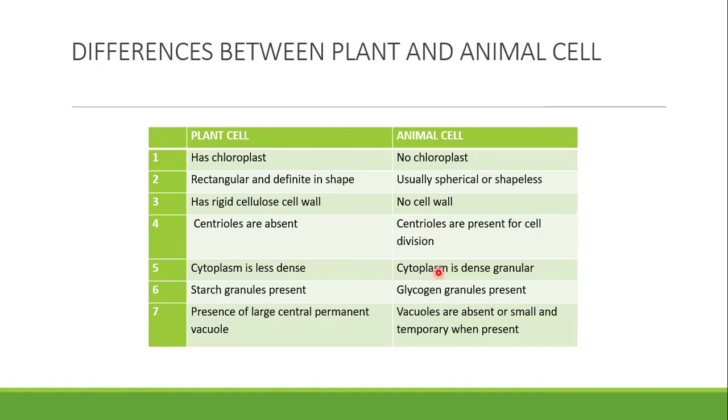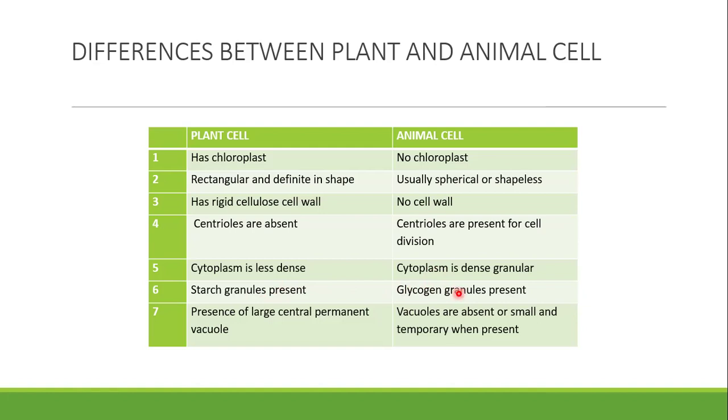And for the sixth one, in plant cell, we have starch granules, while for animal cell, we have glycogen granules. Let me just talk more on this. For starch granules, it means that plant cells store their own food in form of starch. And this is why they have the starch granules. But as for animal cells, they store their own food in form of glucose or glycogen. And this is why they have the glycogen granules.